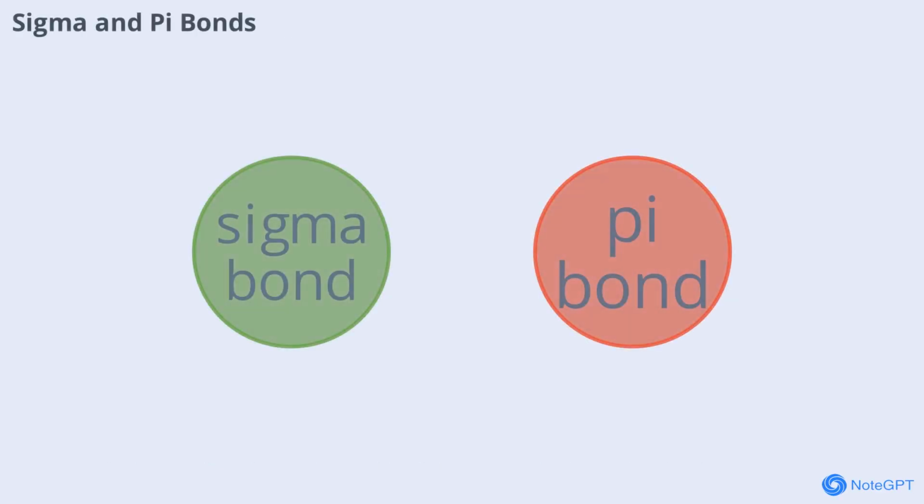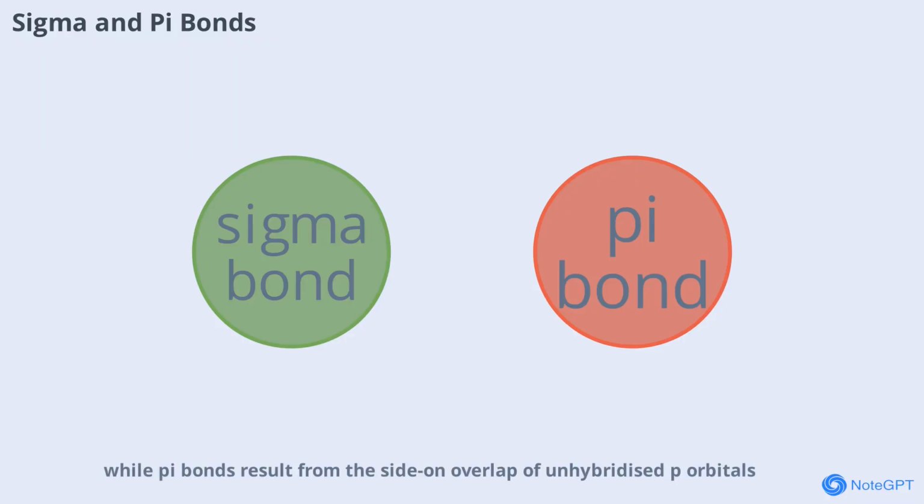Hybridization also helps explain the formation of sigma and pi bonds. Sigma bonds are formed by the head-on overlap of hybrid orbitals, while pi bonds result from the side-on overlap of unhybridized p orbitals. Single bonds are always sigma bonds, while double and triple bonds include one sigma and one or two pi bonds. This distinction is crucial for understanding the strength and reactivity of different bonds.